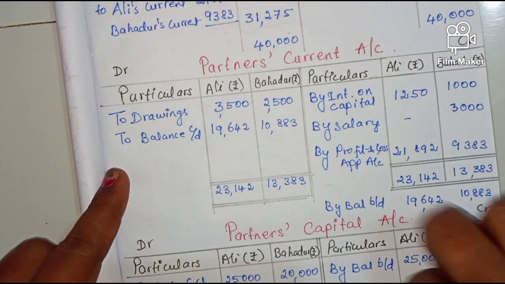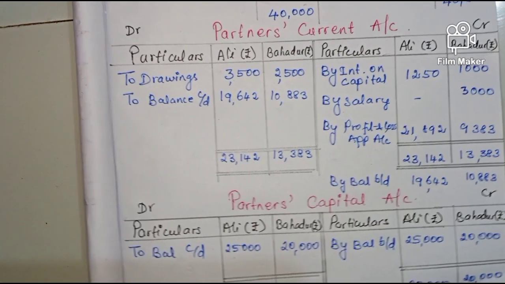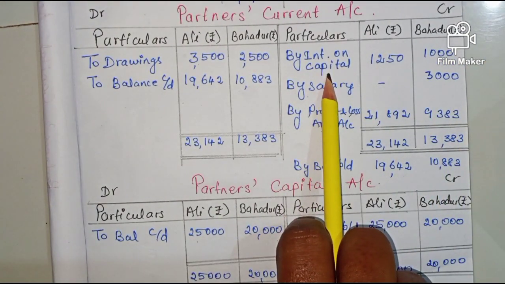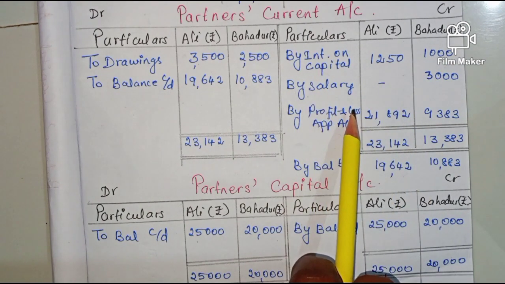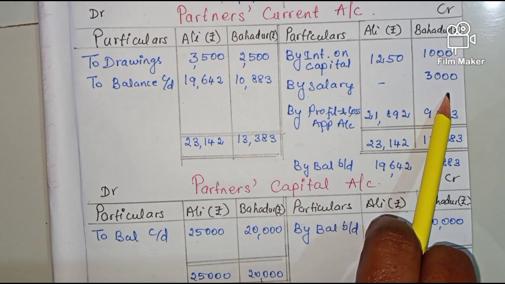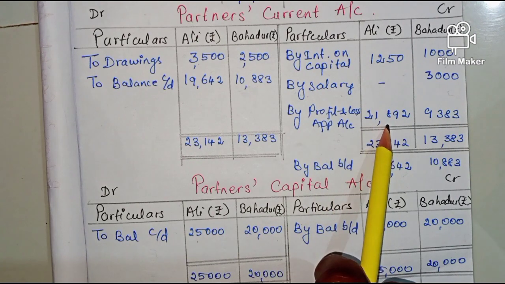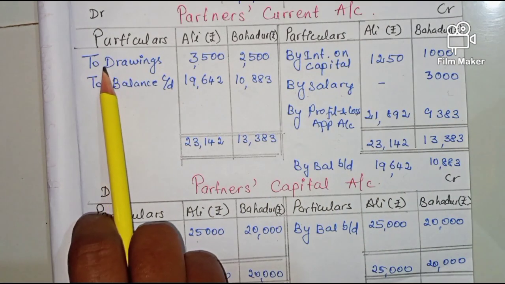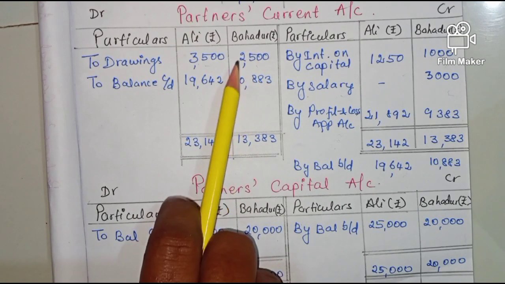Now come to partners capital account and partners current account. When you see the partners current account, if you see the credit side, interest on capital 1,250 and 1,000. In this question they did not give any partners current account balances. So by salary 3,000, Bahadur is entitled to receive salary, and profit and loss appropriation account, that is the profits. So we have to write it down in their respective columns. Now we will come to the debit side, to drawings, 3,500 and 2,500 given in the question.